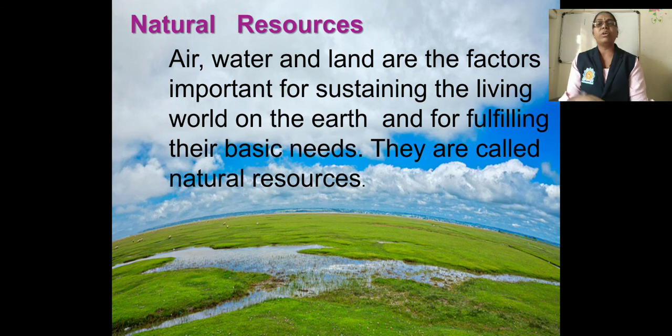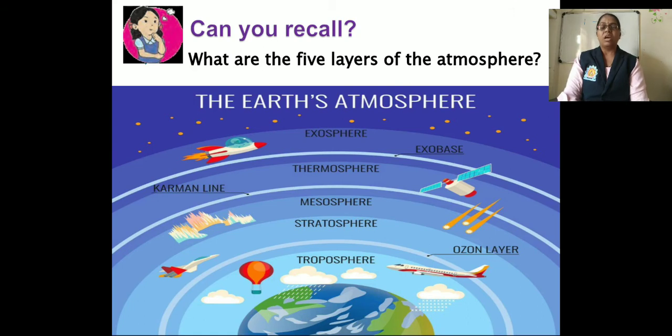That means air, water and land are the factors important for sustaining the living world on the earth. These factors are necessary for every living thing and for fulfilling our basic needs. Therefore air, water and land are called natural resources. This is the definition. Now let us see all the detail part, that is air, water and land in detail.